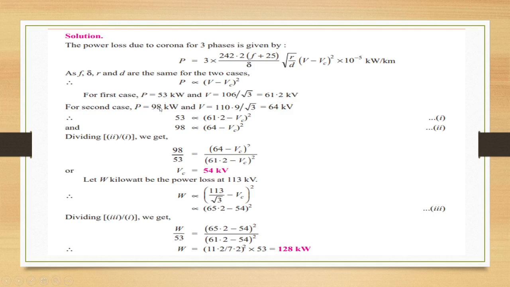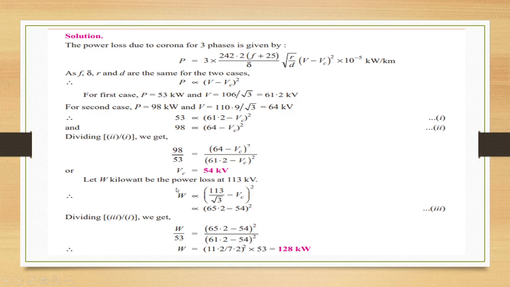For second case, P is 98 kilowatt and V is 110.9 by root 3, that is 64 kilovolt. So 53 is proportional to (61.2 minus Vc) square and 98 is proportional to (64 minus Vc) whole square. Dividing these two equations, we are going to get the value of Vc as 54 kilovolt.